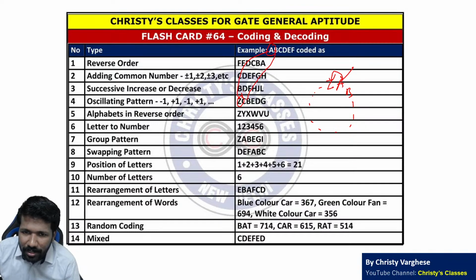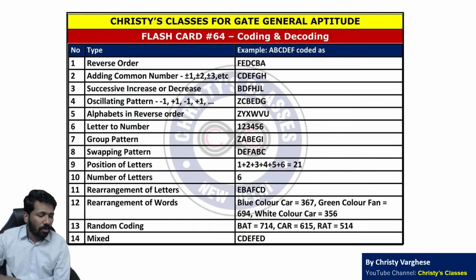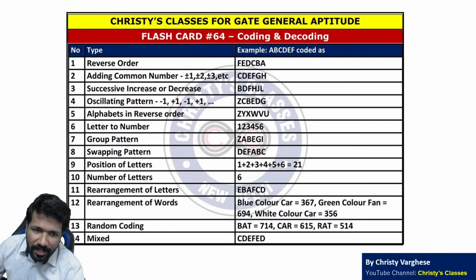But B plus 1 is C. Minus 1 plus 1. Similarly, C minus 1 is B. D plus 1 is E. E minus 1 is D. F plus 1 is G. Minus 1 plus 1 minus 1 plus 1 minus 1 plus 1. और plus 1 minus 1 plus 1 minus 1 ऐसा भी हो सकता है. Oscillating pattern. Minus 1 plus 1 only, not only that, plus 2 minus 2 plus 3 minus 3. किसी भी oscillating pattern भी हो सकता है.